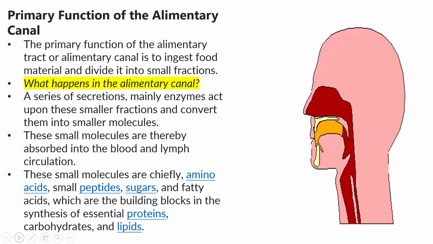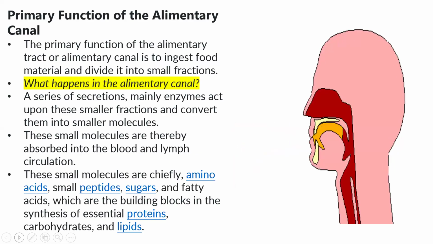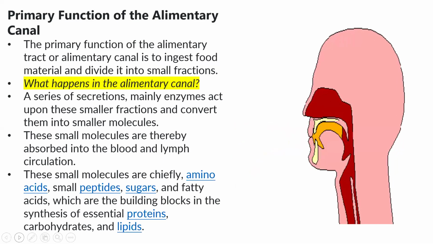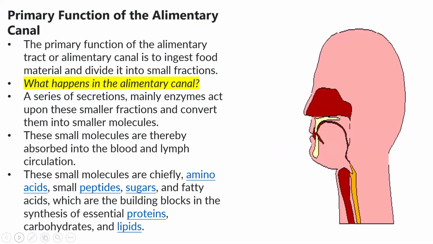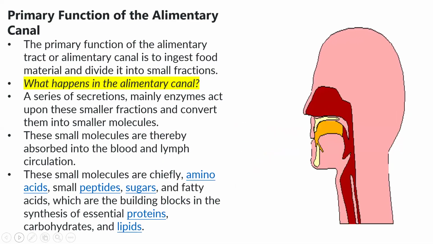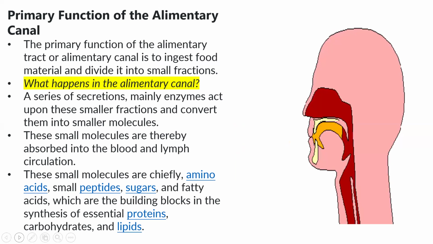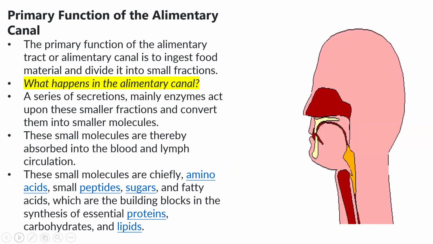So the primary function of the alimentary canal is a series of secretions, mainly enzymes, that act upon the larger fractions and convert them into smaller molecules. So whatever we are consuming, those large macromolecules, we are breaking down into smaller, easily digestible molecules with the help of the digestive tract, with the help of the digestive system.